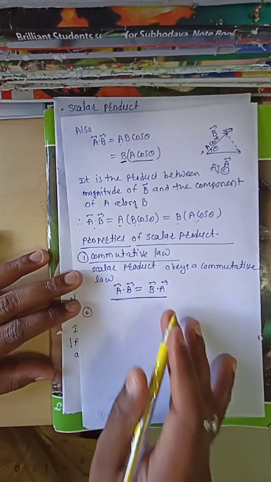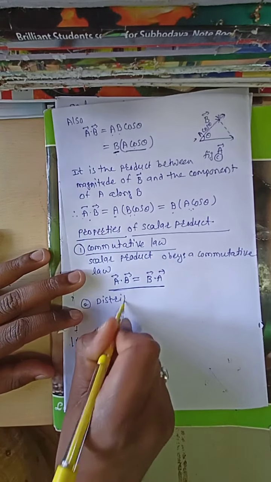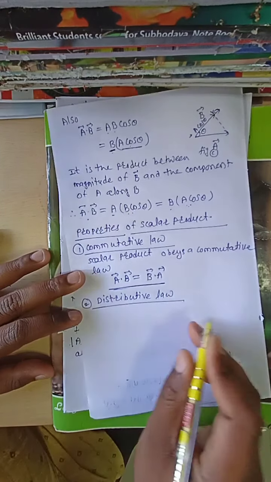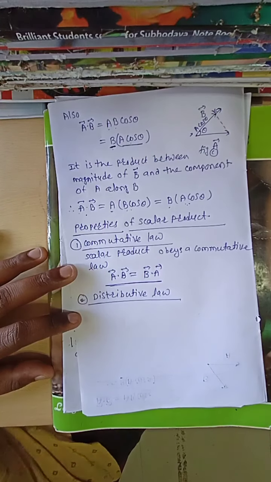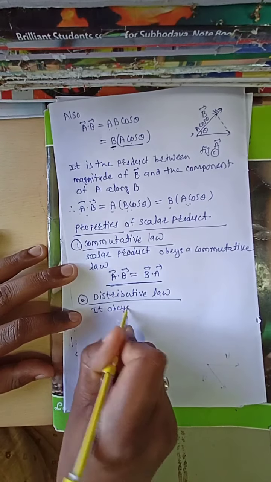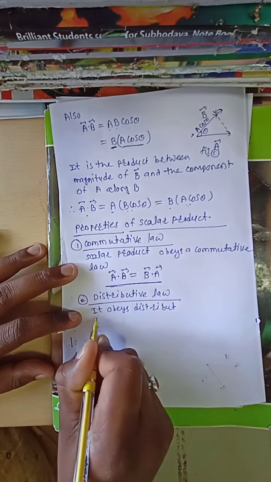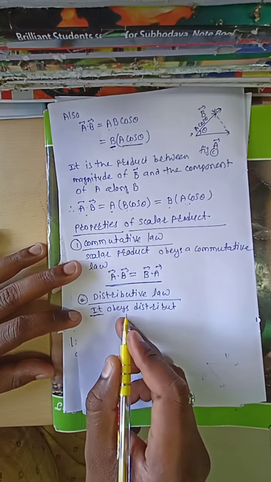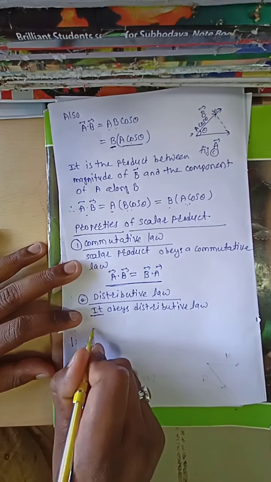Now the second property of a scalar product, that is the distributive law. The scalar product of two vectors obeys a distributive law. What is meant by distributive law?